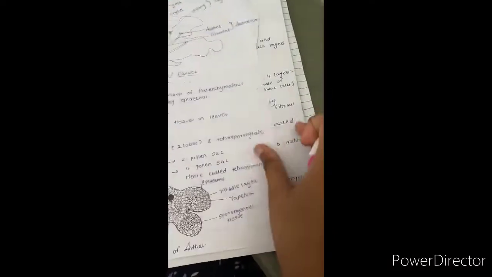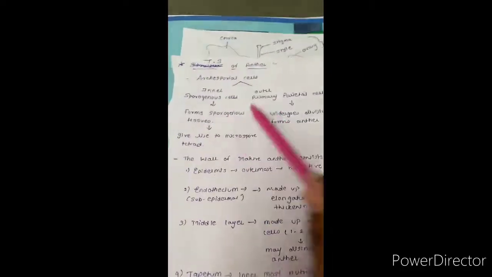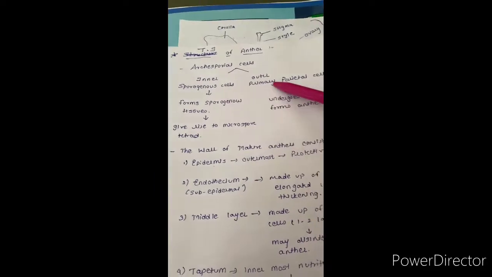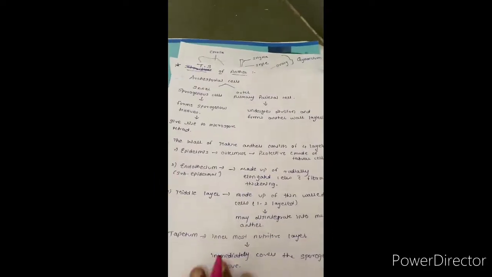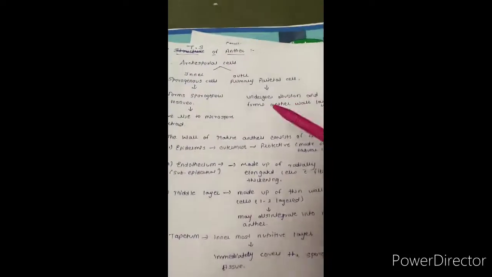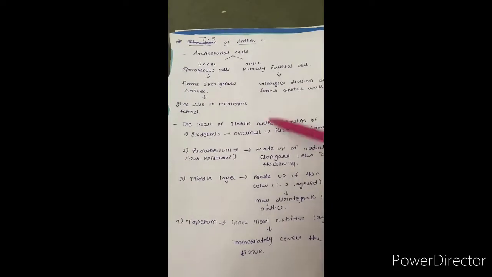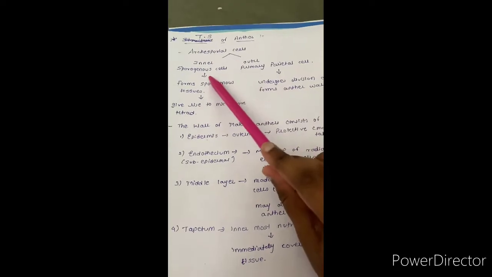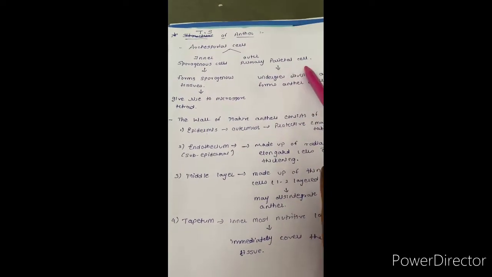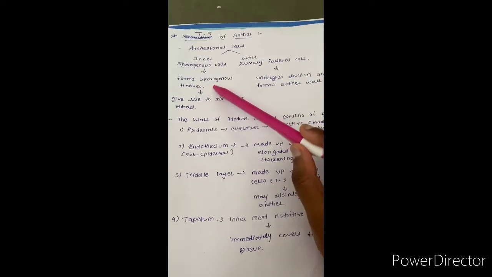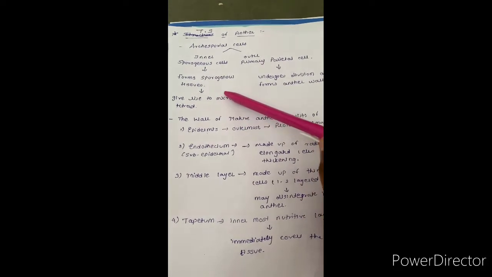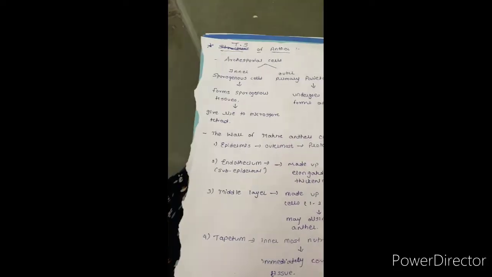Now what happens? These archesporial cells will divide into 2, that is inner sporogenous cell and outer primary parietal cell. The inner sporogenous cell will form sporogenous tissue and give rise to microspore tetrad.